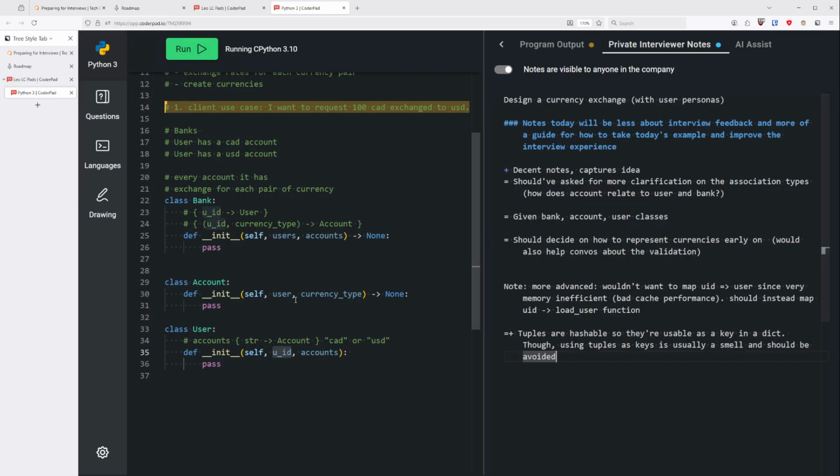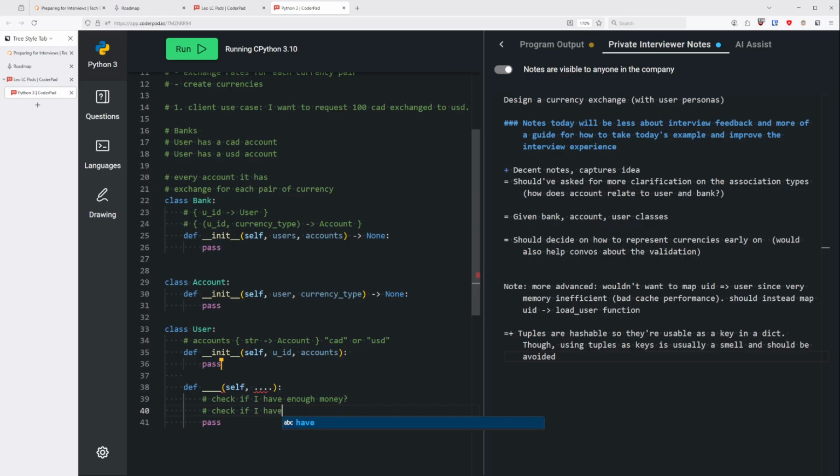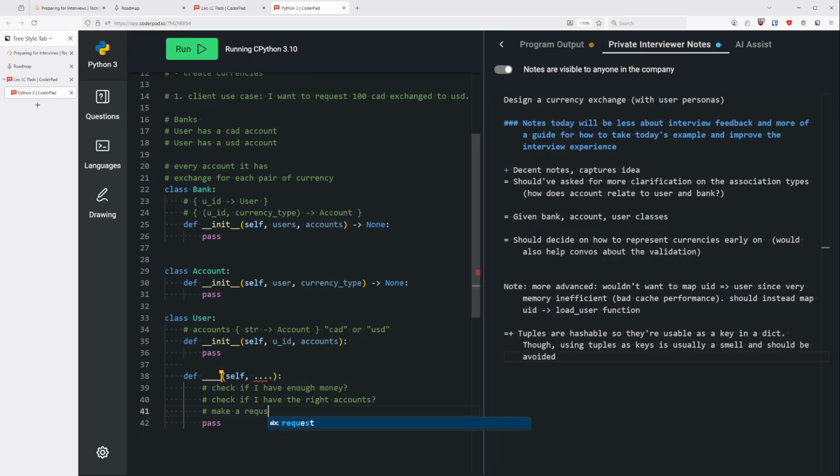What that would typically look like in this case is you would be writing a function on the user class. You can name that whatever you want, and then you need to define what's going on over here. For example, what parameters would you need to successfully execute this operation? And over here is where you would actually be writing the code. You might want to check if I have enough money, check if I have the right accounts, maybe this works, maybe this doesn't, and then make a request to the bank.